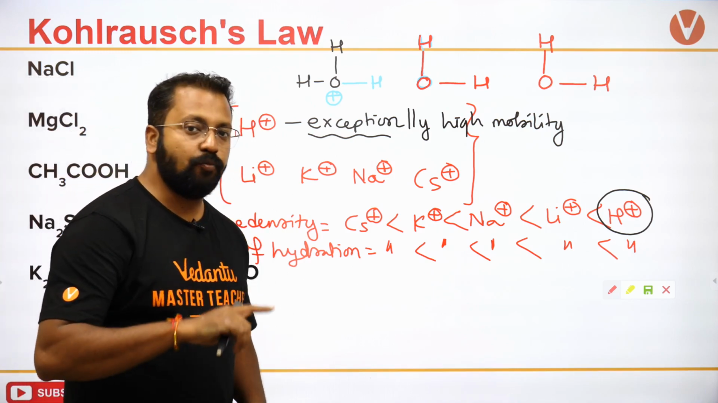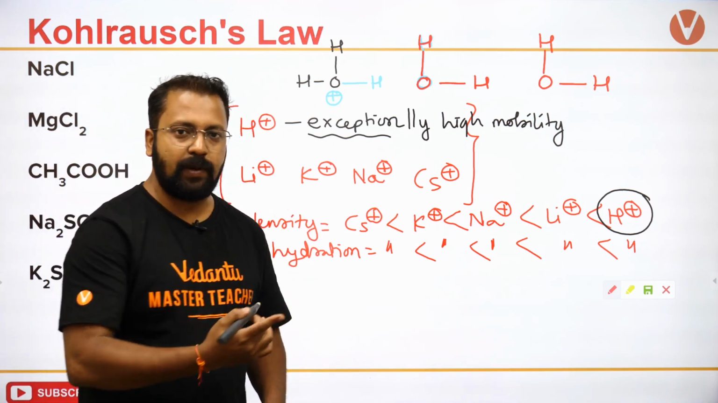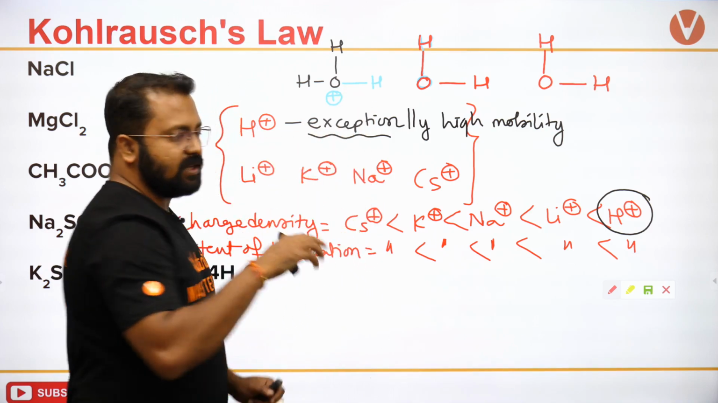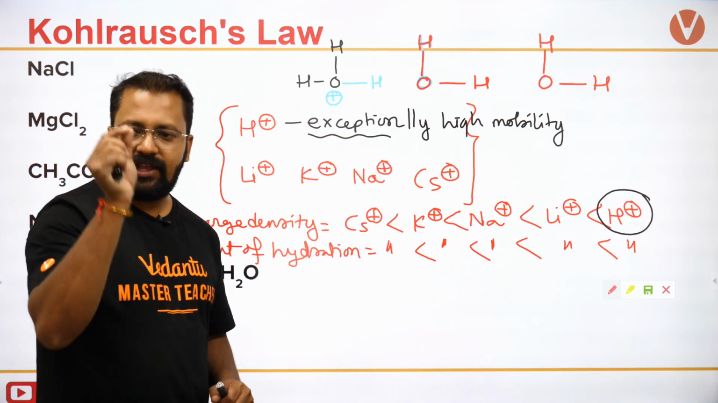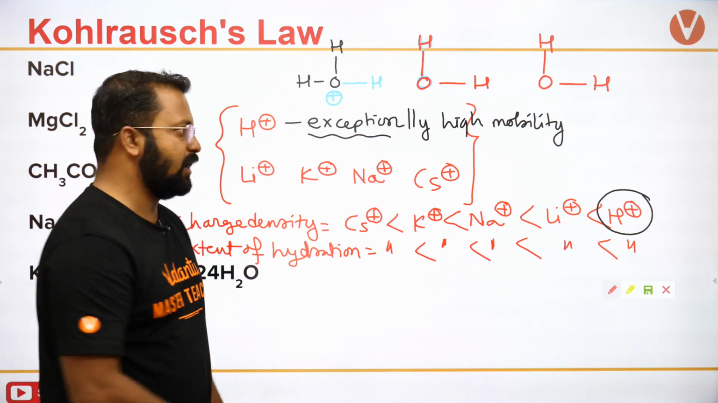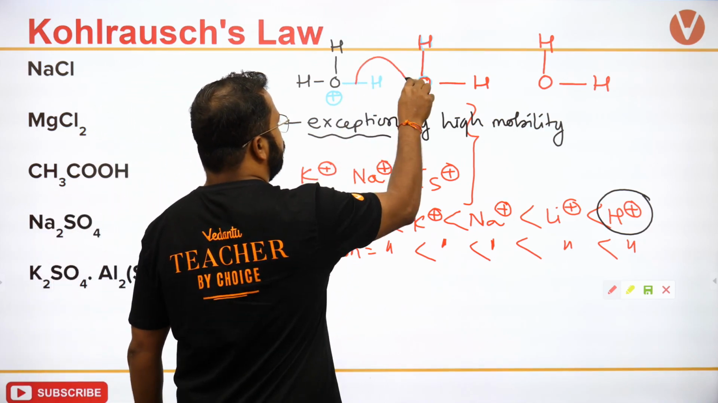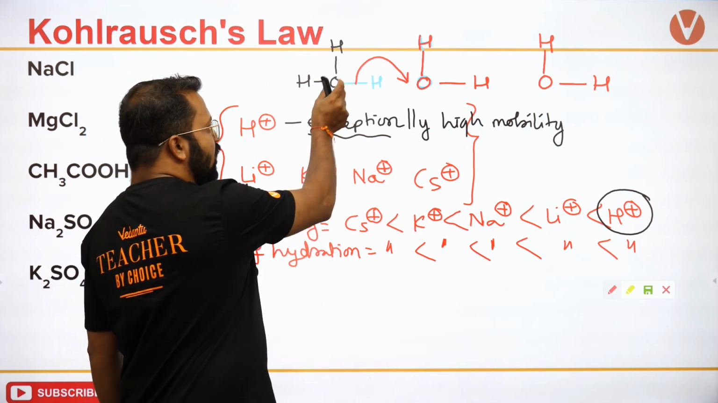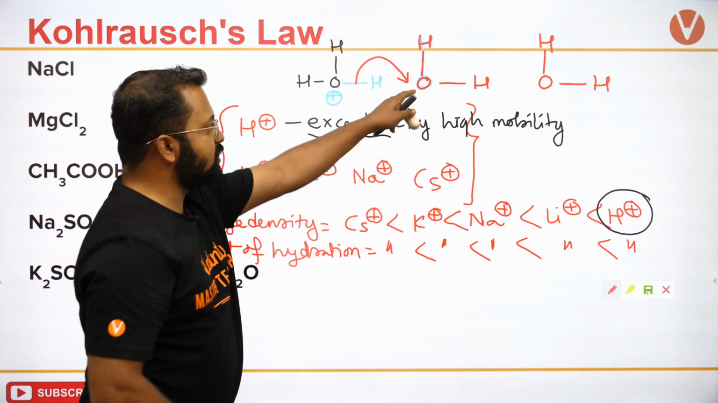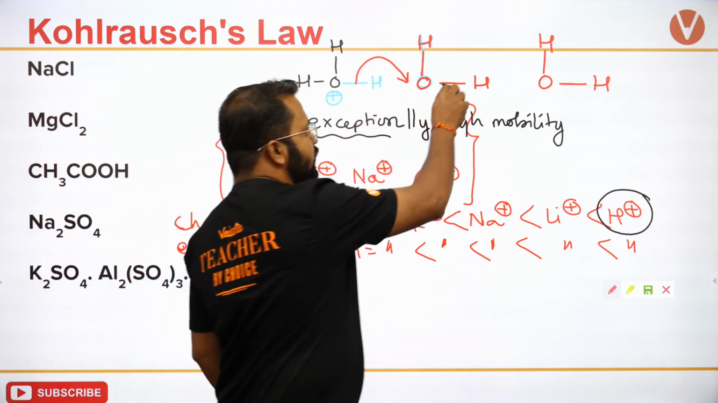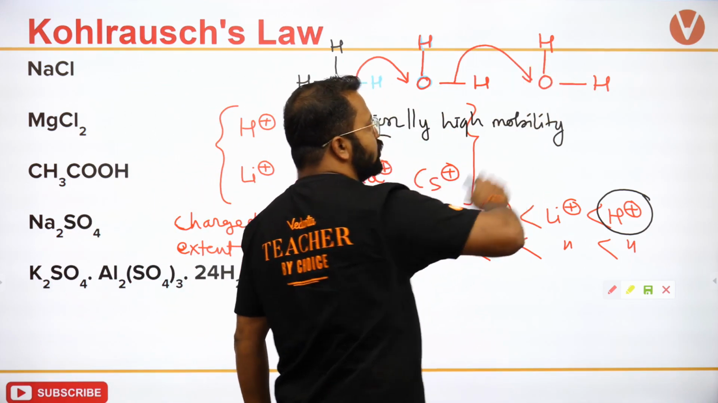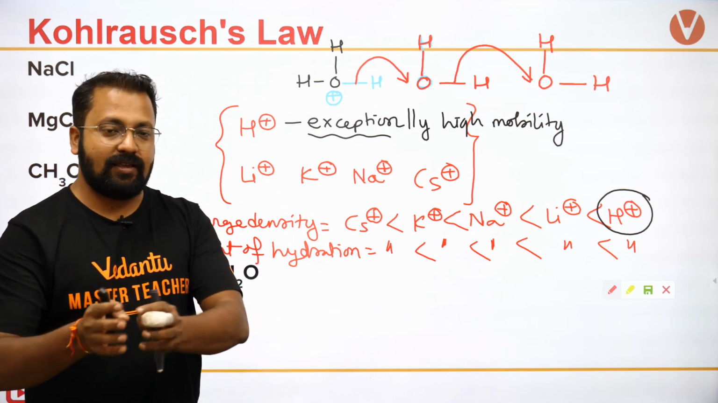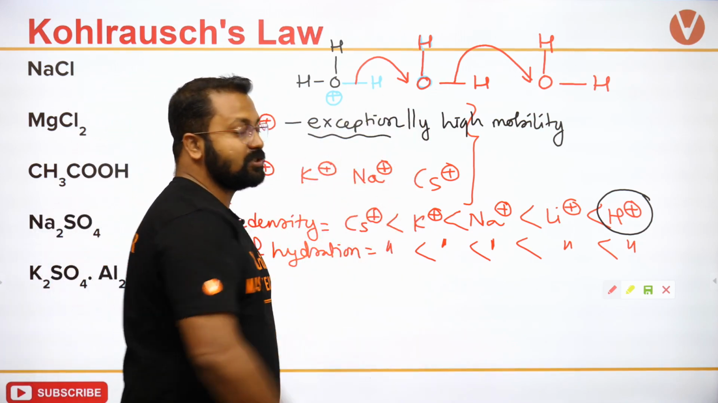Exceptionally high mobility for H plus can be explained using this model. In this model, there are a lot of H2O molecules and H plus gets attached to one of the oxygen atoms and jumps from one oxygen to another oxygen. From this oxygen it jumped here, this oxygen gets a positive charge and then this hydrogen jumps. So this jump keeps on happening as the amount of H2O molecules increases.